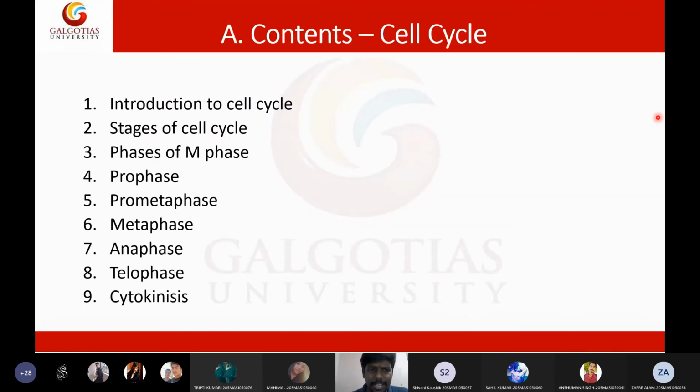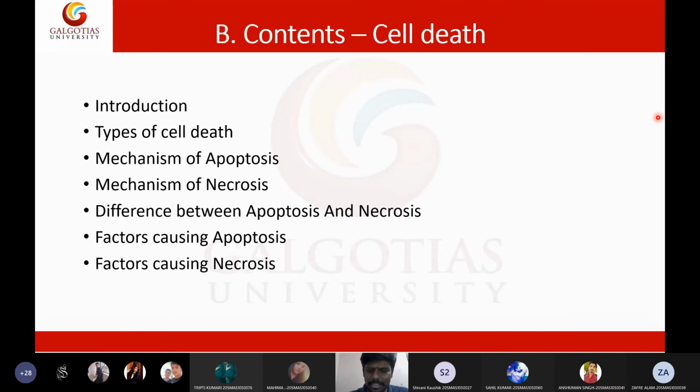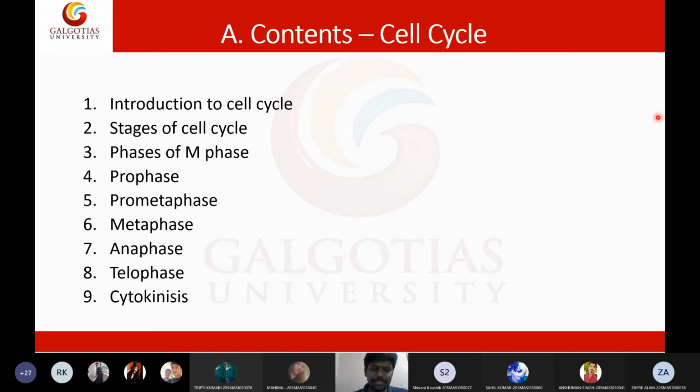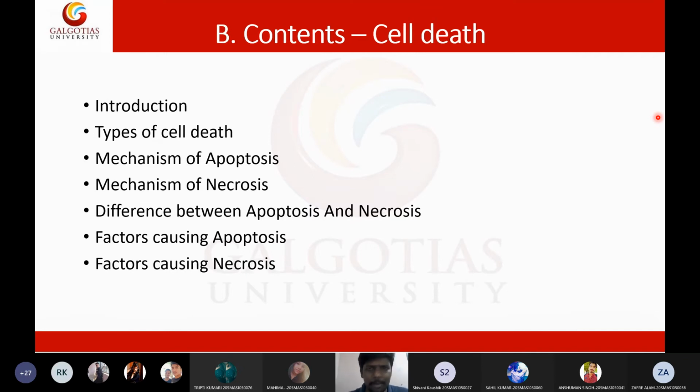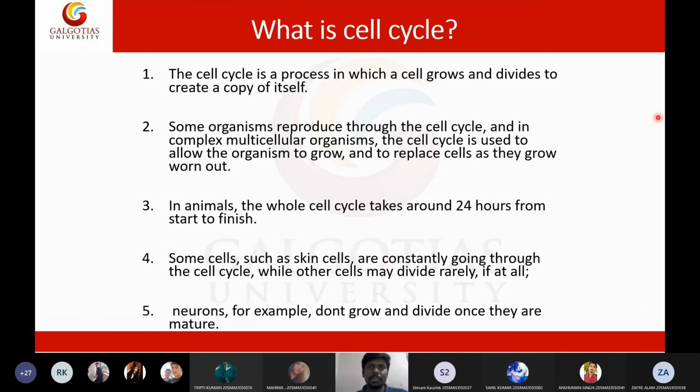So today I will discuss the cell cycle, and we will discuss the phases of the cell cycle. Before discussing, actually there is one more topic, which is cell death. Cell death I'm not going to cover in this semester. Cell death we will see in detail in the next semester in pathology. Anyway, let us see what is the meaning of cell cycle.